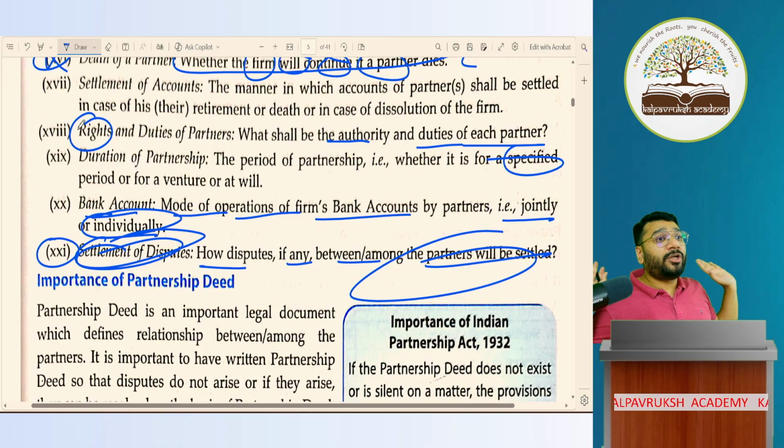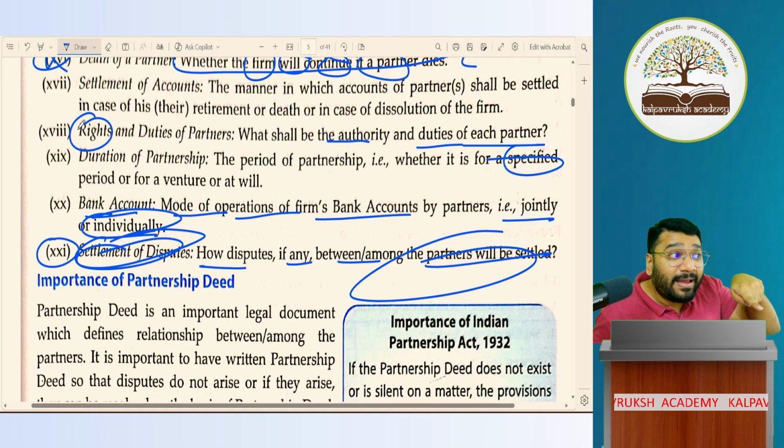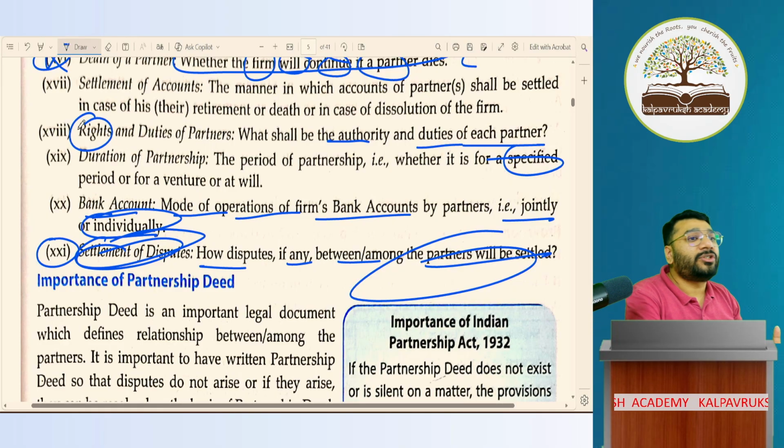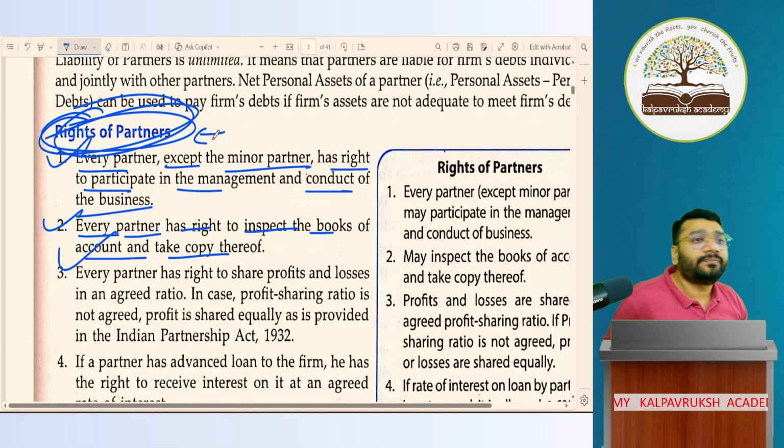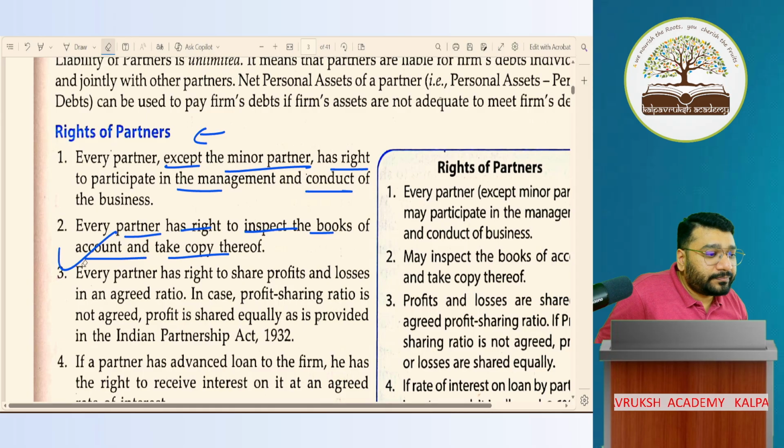Sir, if nothing is mentioned, then the minor cannot manage. Who can manage? Only a major can manage. Got it, not got it? This right is given where? In law. Got it, not got it? In the first point, if you have any doubts, let me know. Any doubts in the first point? Yes, boss.